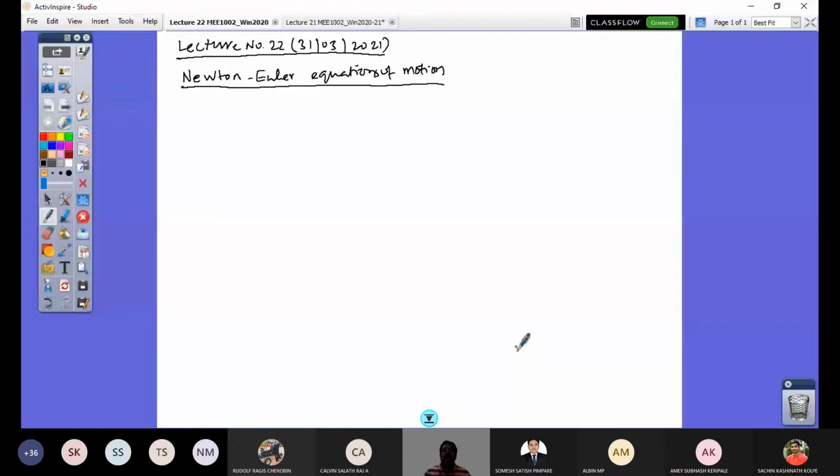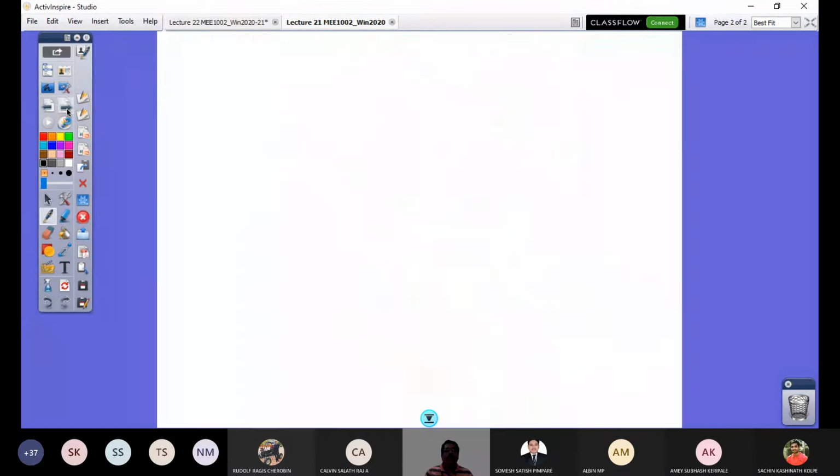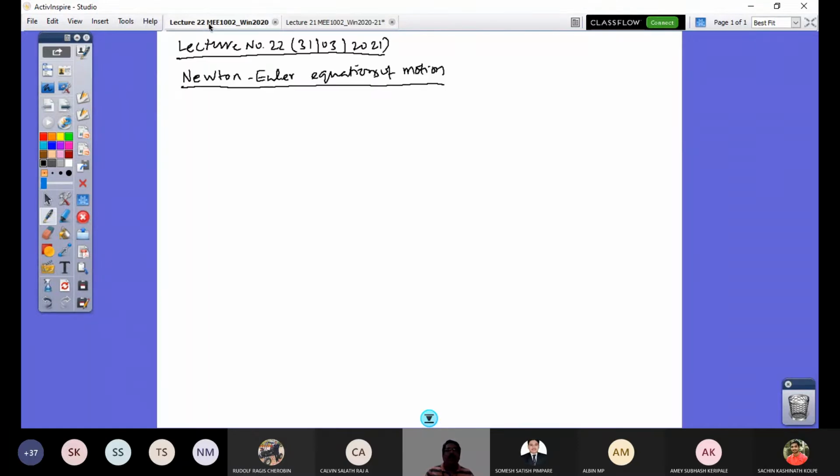Hope you are able to see the screen. So we will make an attempt to do this derivation of Newton-Euler equations of motion. We were doing in the morning period these 12 equations, so I'm going to continue with that. Let me write, for the purpose of continuing, a general kinematic consideration of a vector which is fixed in the body-centered or body-fixed coordinate frame. That's what I'm going to look at from this lecture.